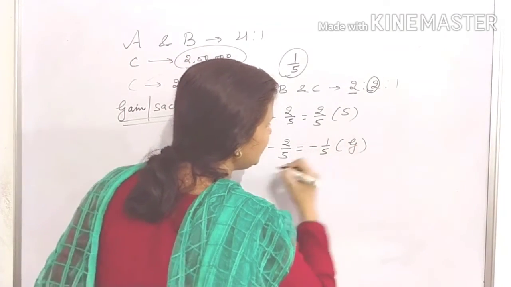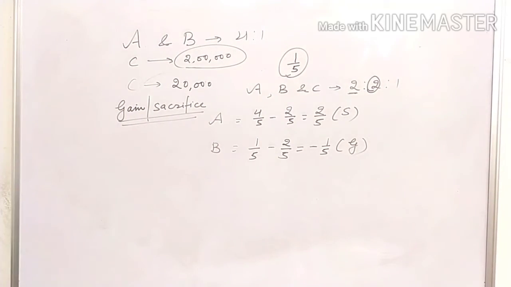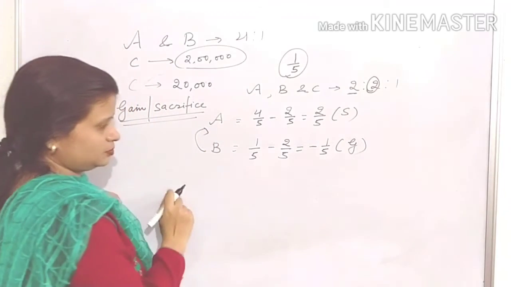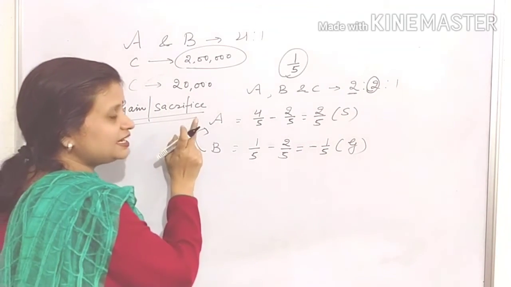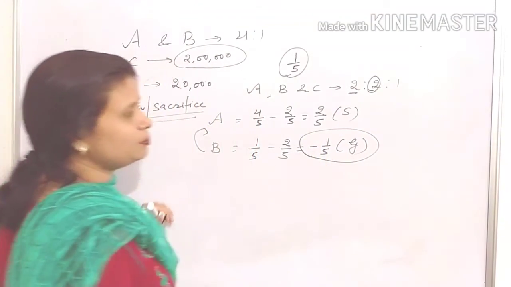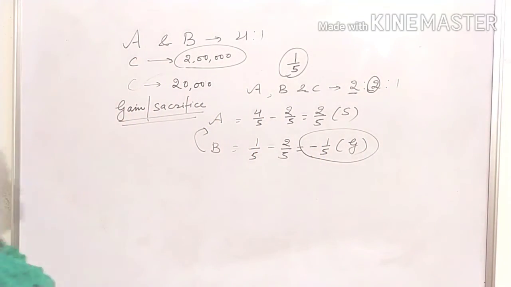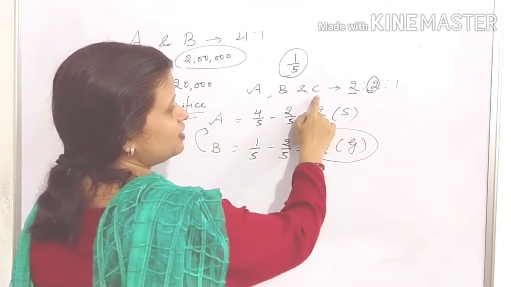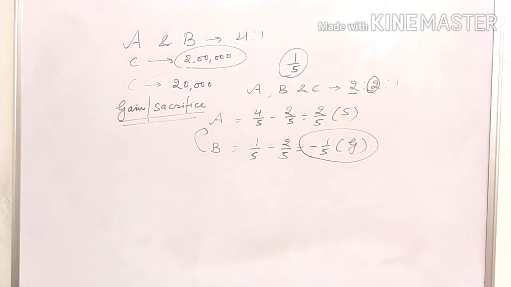So B is gaining, and B will also compensate A for the share gained from A. In total, A has sacrificed 2/5: 1/5 in favor of B and 1/5 in favor of C.